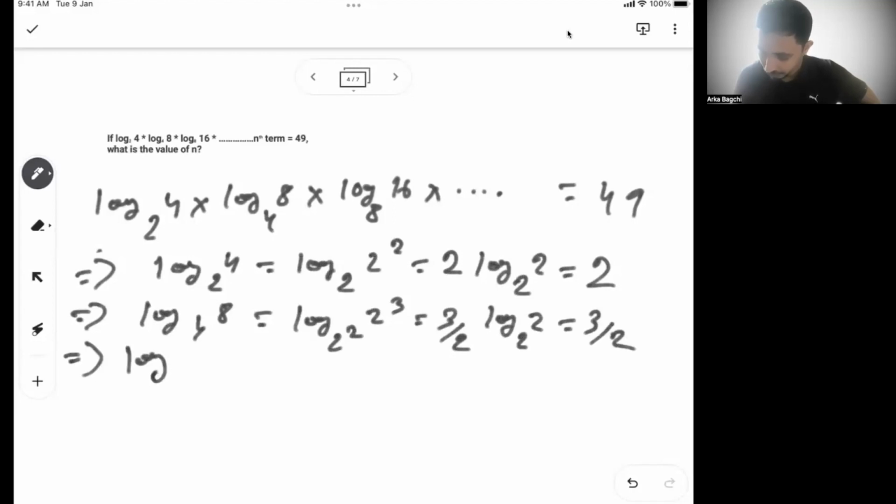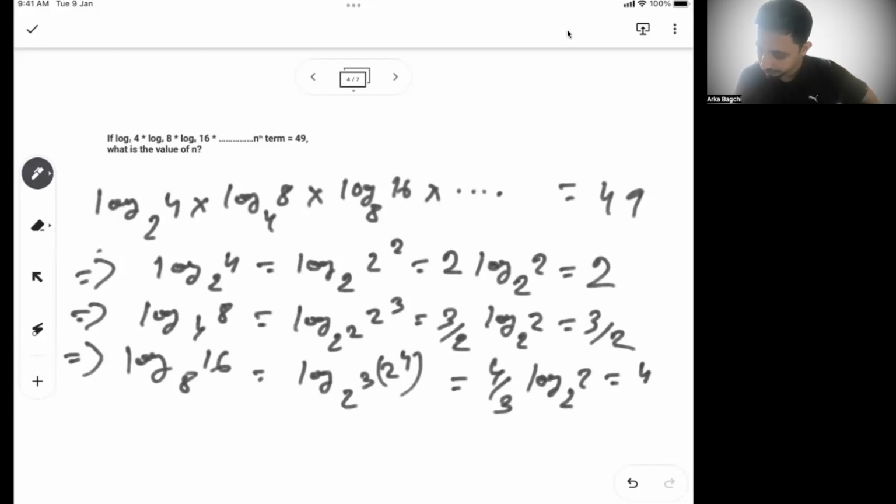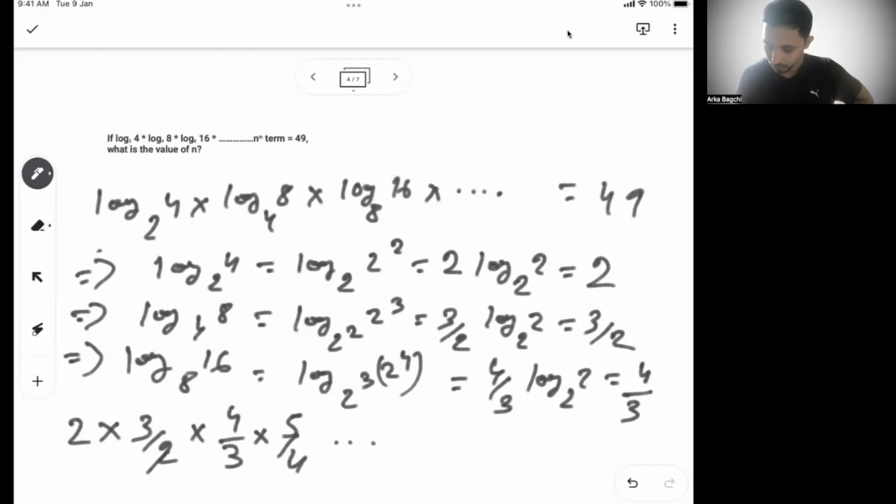Similarly, what is log of 16 base 8? So again, log of 2 to the power 4 over 2 cube. So from here we can say 4 by 3, log of 2 base 2, and the answer is 4 by 3. So what you see from here is, first it is 2, then 3 by 2, then 4 by 3, then it will be 5 by 4, and something like that it will go on. So 2, 2 get cancelled here, 3, 3 get cancelled here, 4, 4 get cancelled here.